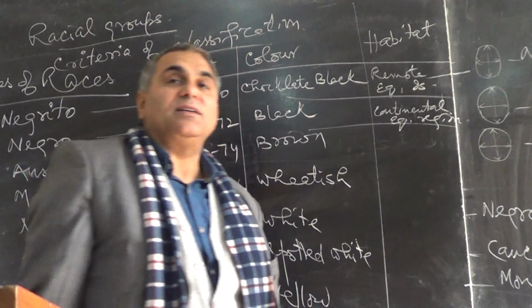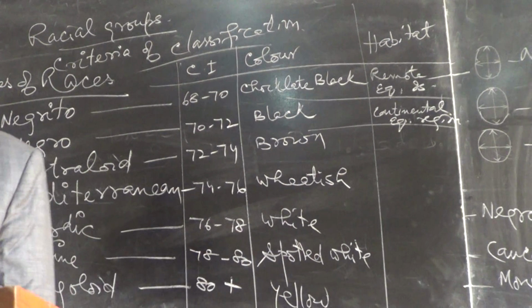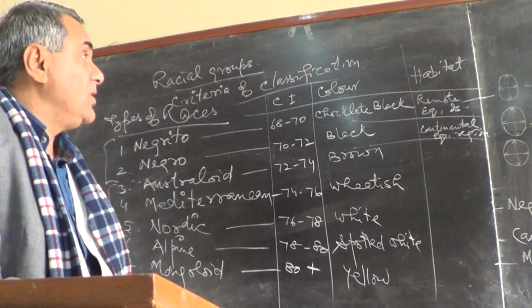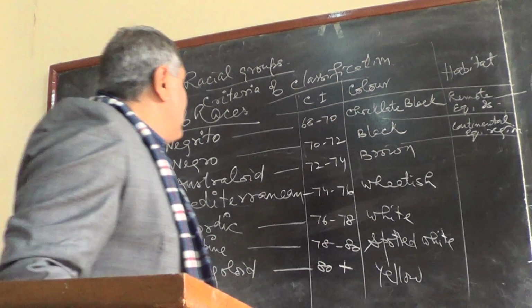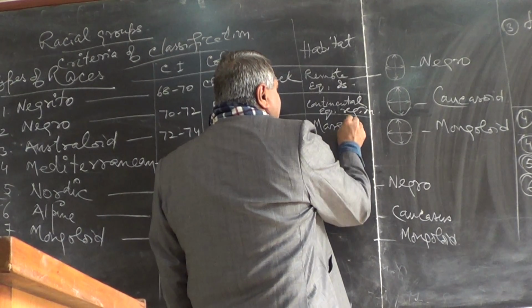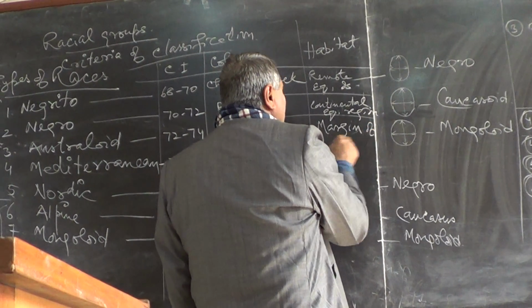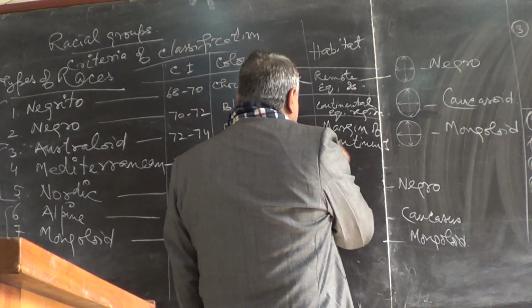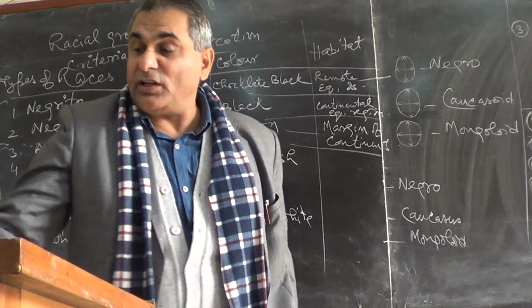Like in Africa, in Brazil, in Indonesia, in the interior, not in islands. Brown, margin of the continents. Australia, margin of continents. You must be knowing Australoid.